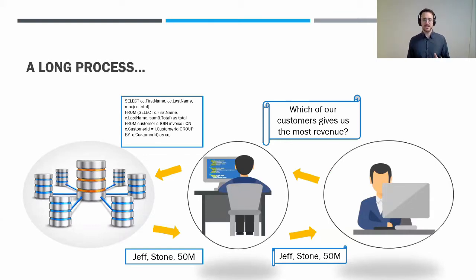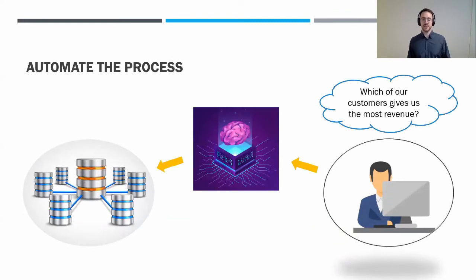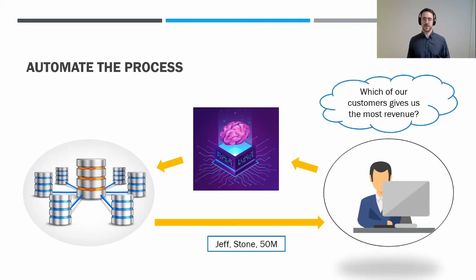So since this process is a bit inefficient, the vision that we have is to replace the database expert in this scenario with an artificial intelligence. And this artificial intelligence should serve as an interface between the natural language and the database, some sort of translator between natural language and the SQL queries. So then the CEO can just ask the question directly to the artificial intelligence. The artificial intelligence somehow translates it to SQL, deploys it against the database, and the results come back.